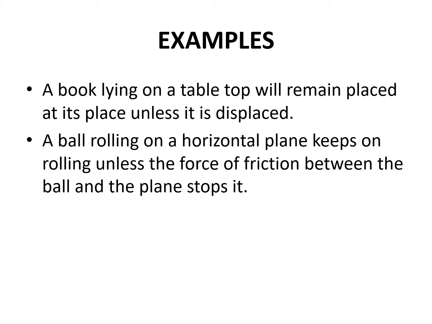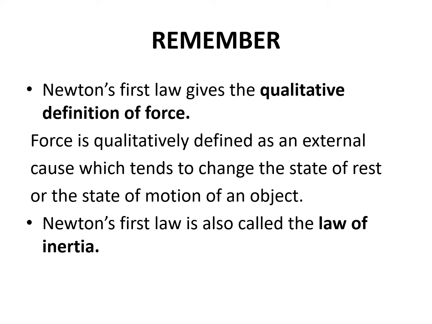Next example is a ball rolling on a horizontal plane keeps on rolling unless the force of friction between the ball and the plane stops it. It means if a ball is rolling, it keeps on rolling and rolling unless the force of friction, I have already told you the force of friction is a resistive force. It resists the motion. In the previous video I explained you. So the force of friction is responsible for stopping a rolling ball. If there is no force of friction, the ball keeps on rolling. You have to remember all these points.